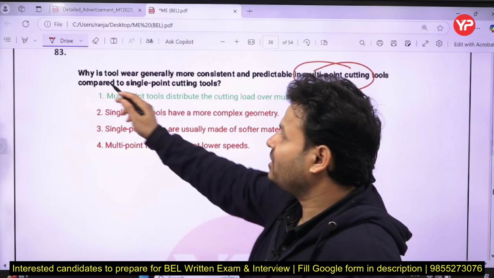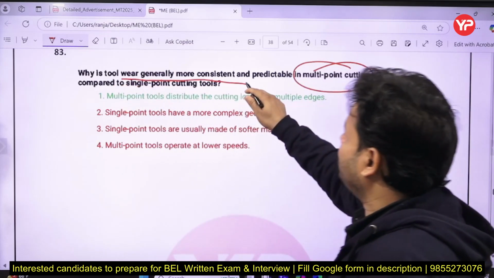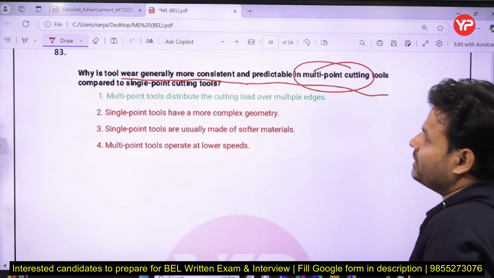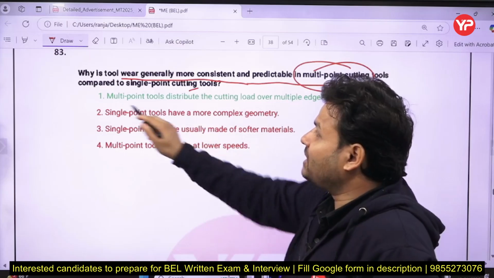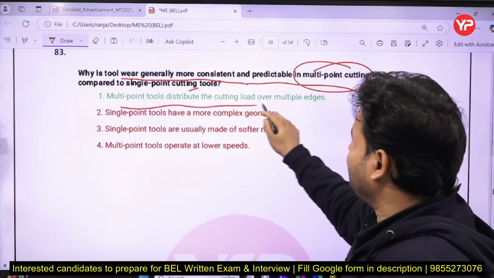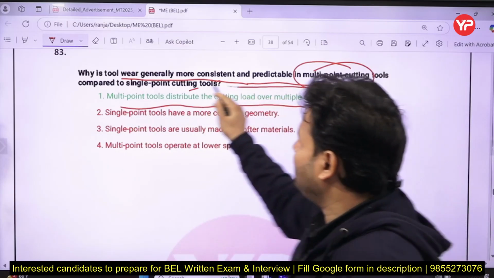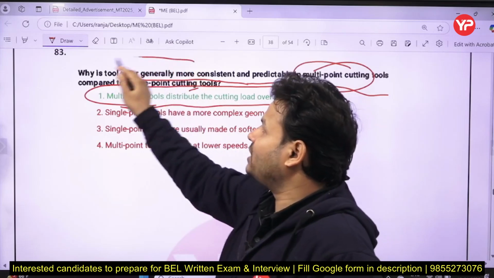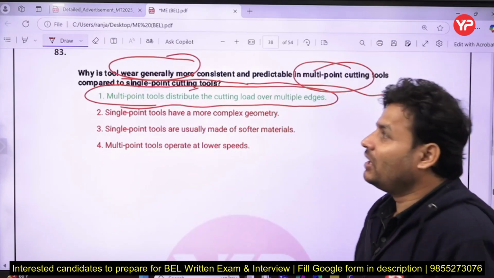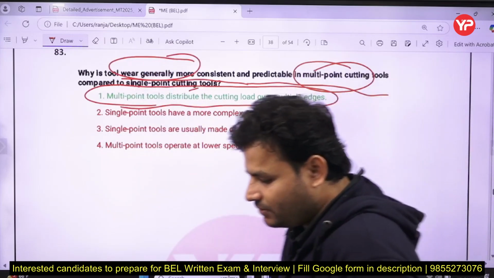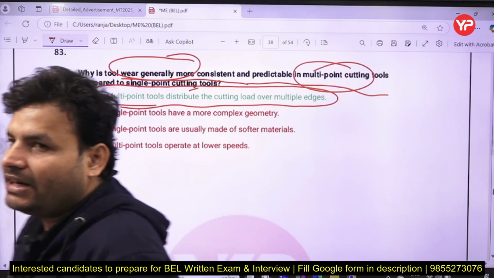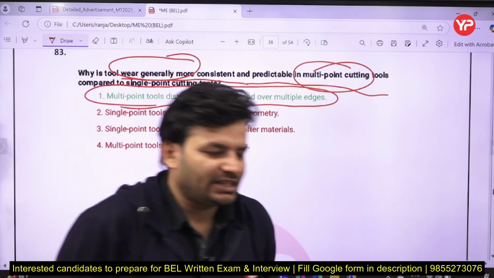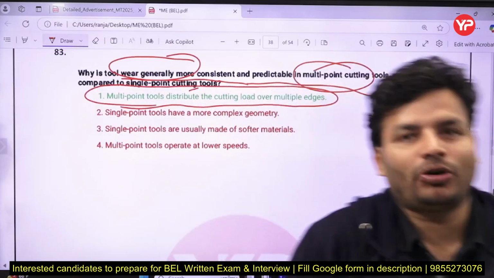So the question is why tools are generally more consistent and predictable in multi-point cutting tools compared to single point. Because a multi-point cutting tool distributes the cutting load over multiple edges. That's why you are going to get the tool more consistent. But in turning or boring, which are single point cutting tools, you are not going to observe this.